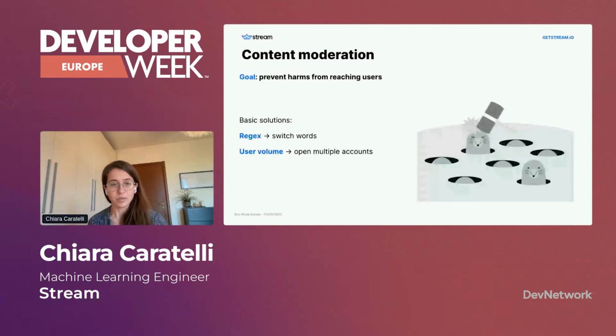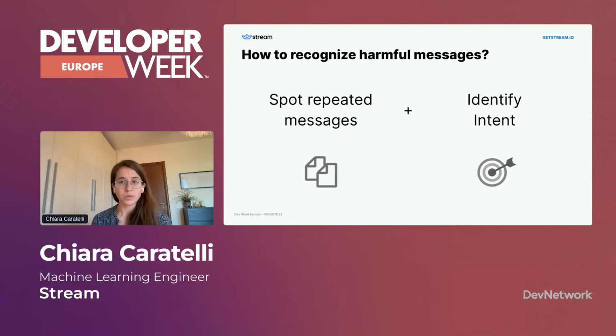So we wanted to take this a step further and try to find a more robust solution to discover spam messages. We decided to focus on two main things. The first one is to check whether a message has been sent many times, which is really the most obvious property of a spam message. And the other is to try to identify what is the goal of a message based on the text. In this presentation, I will try to show you some challenges that we've encountered in these two approaches and how we overcame them, or we are still doing it.